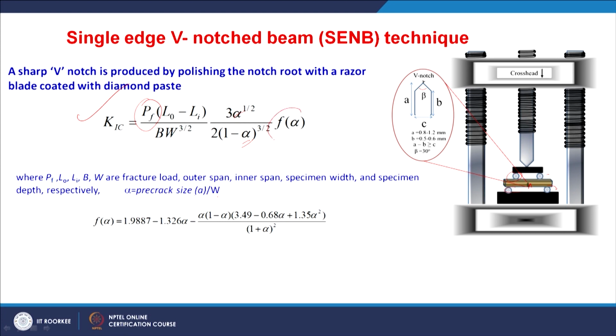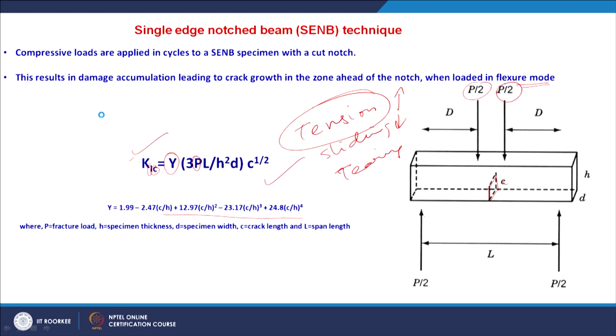So, again there is a function of this alpha, which can be determined with respect to the geometry of this testing condition. We do not need to go into details of this one, but we must note down there is one more method which can precisely give the fracture toughness value. This is the single edge V-notched beam technique, which is a slight modification of the single edge notched beam technique.